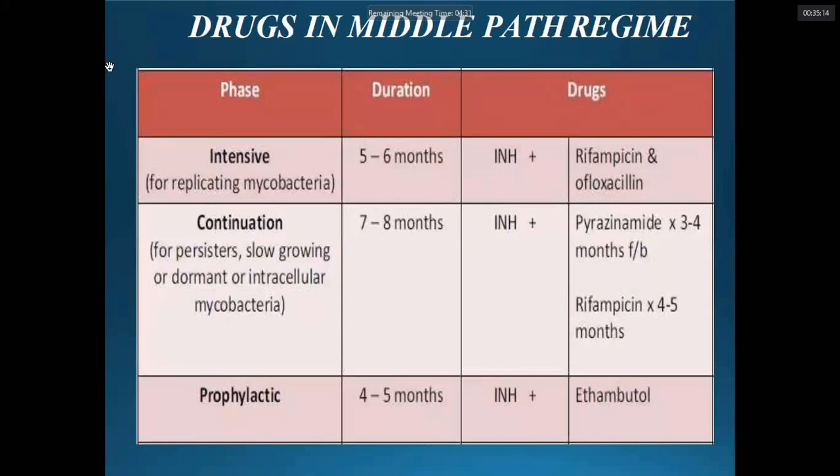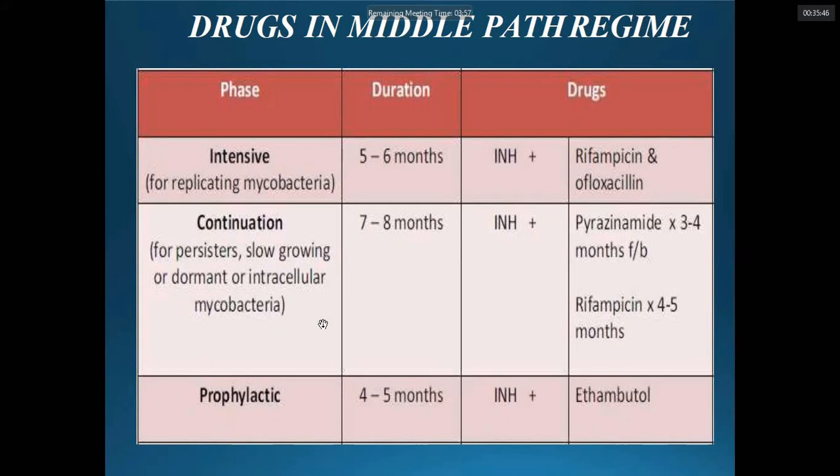These are the drugs in the middle path regime, with different phases, the intensive phase, given by Tuli. This is not commonly followed in our country. They have suggested, after 5 to 6 months of isoniazid and rifampicin, associated ofloxacin, which comes in the second line drugs, in the intensive phase, and a continuation phase up to 7 to 8 months for the persisters, slow growers, and dormant or intracellular mycobacteria.